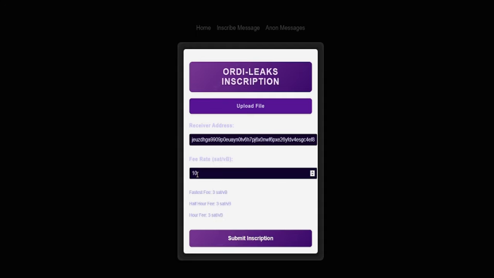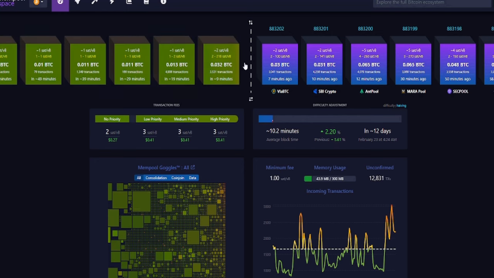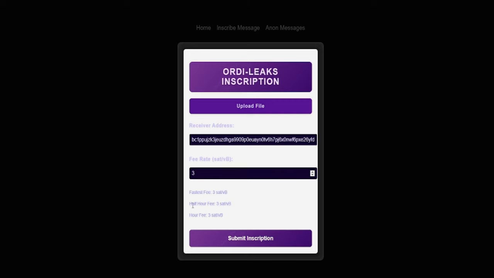It tells you what the mempool is here. It'll say 10, so just drop it to whatever it says the mempool is, or check manually yourself and see what it is. Don't just slap it through at 10 because you'll pay more.